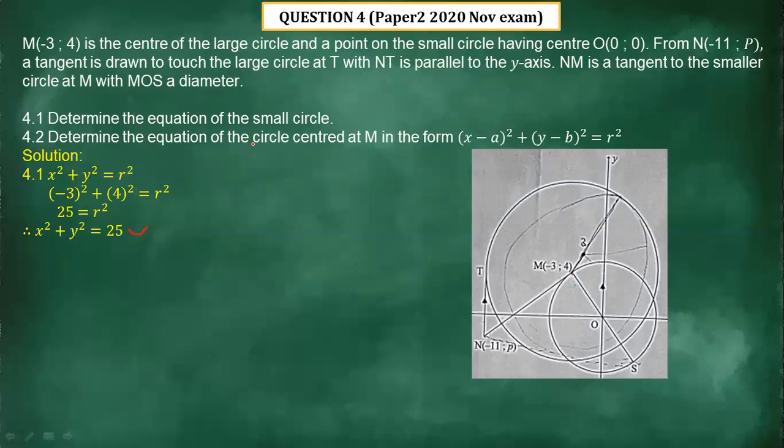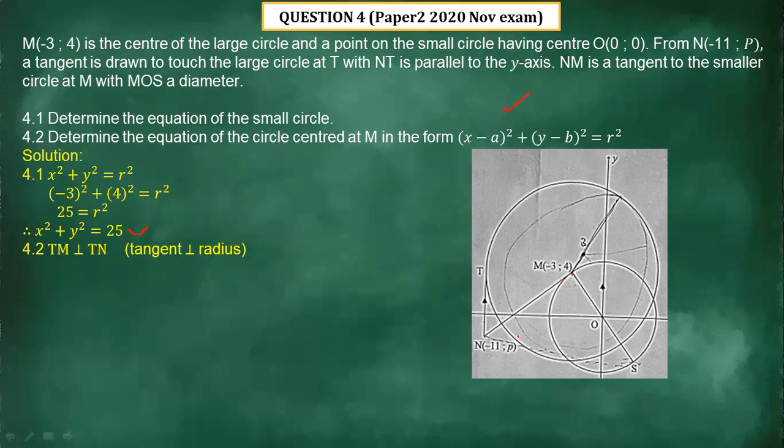4.2, determine the equation of a circle centered at M in the form of this. Now, the bigger circle, so we have the center, which is negative 3, 4. But the problem is that we cannot determine the radius, which is r. We need a point on the circumference of the bigger circle.